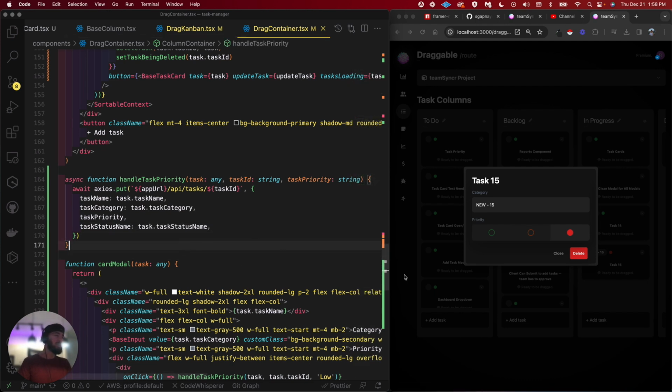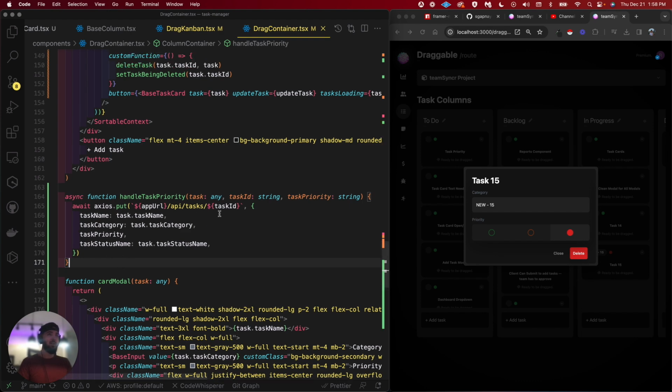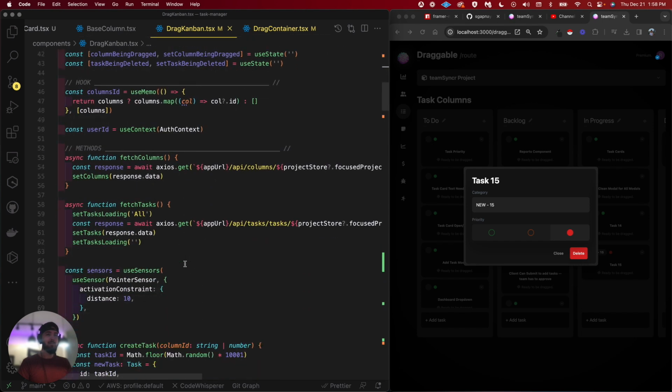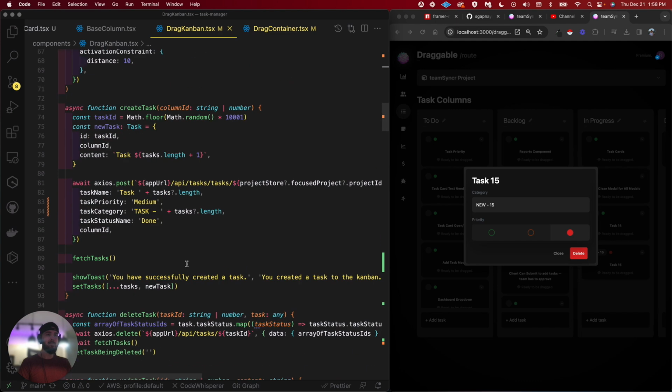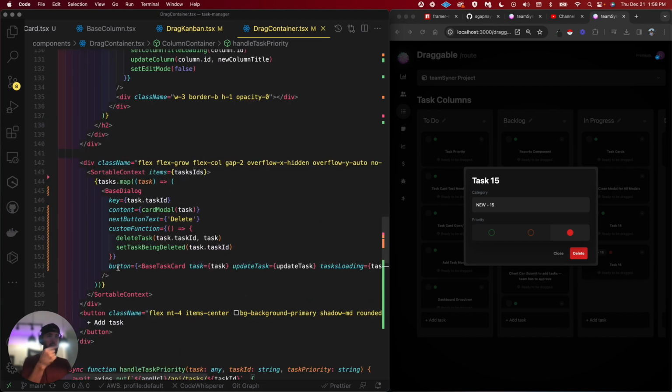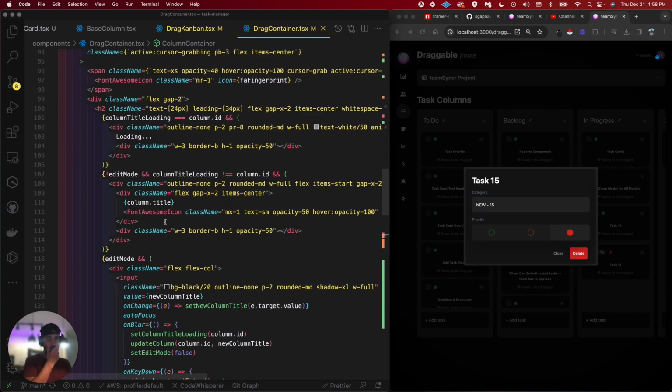But then we got to close the column, I think, right? How would that work? Can I just refetch this one task is the question. Is that doable? And then I just reset all the tasks here.